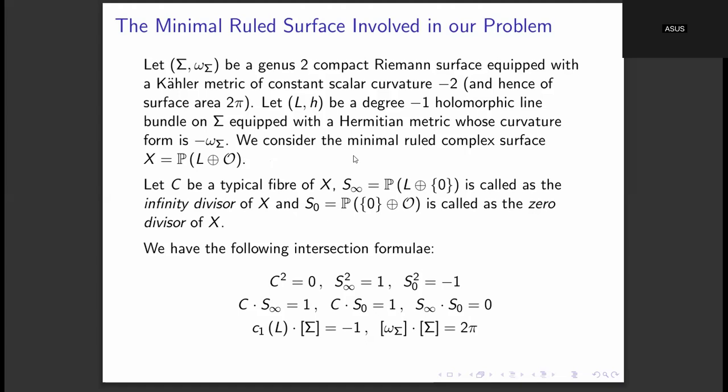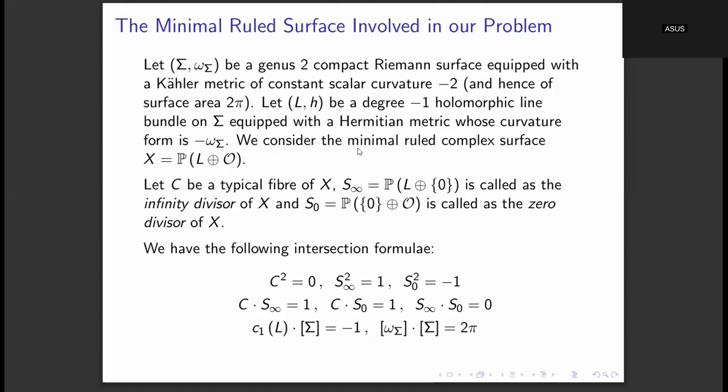And this is a ruled surface because we can check that all the fibers will be biholomorphic to CP1, which is the complex projective line. So passing through every point, there is a complex projective line. That's why it is called a ruled surface.